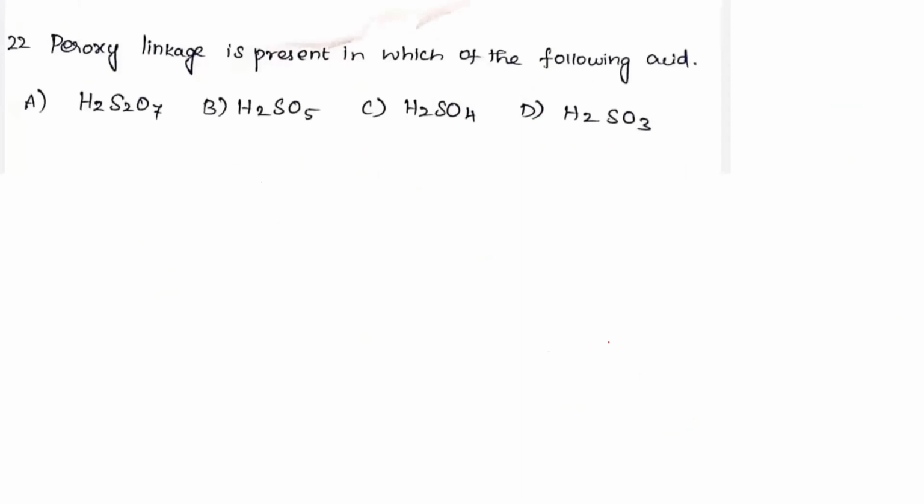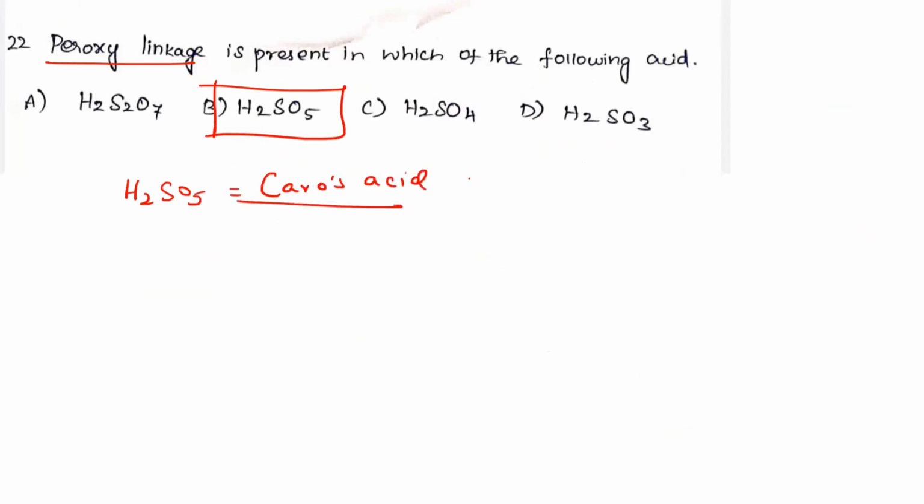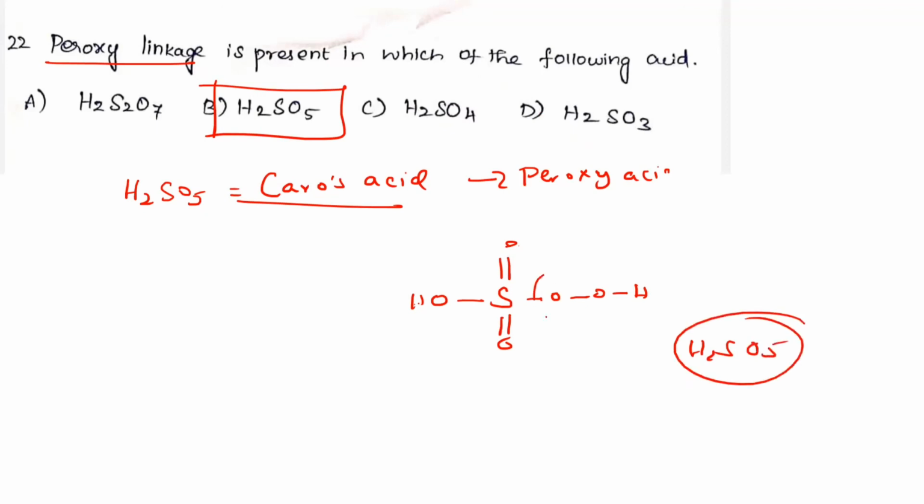And next question, they are asking about the peroxy linkage. It's a very simple question. We take H2SO5. It is the well-known compound, Caro's acid. What is Caro's acid? This is a peroxy acid. What is the formula? S with double bond O and double bond O, here O-OH, here OH. Therefore H2, one sulfur, 1, 2, 3, 4, 5 oxygens: H2SO5. This is Caro's acid, and this is a peroxy bond. Option B is correct.